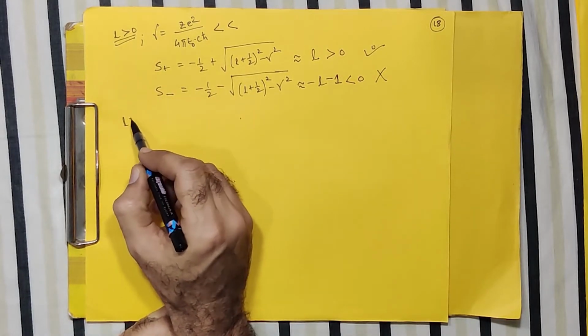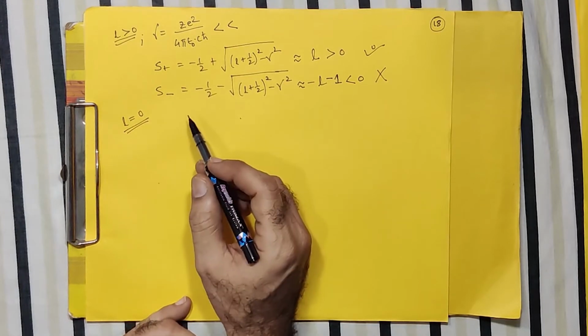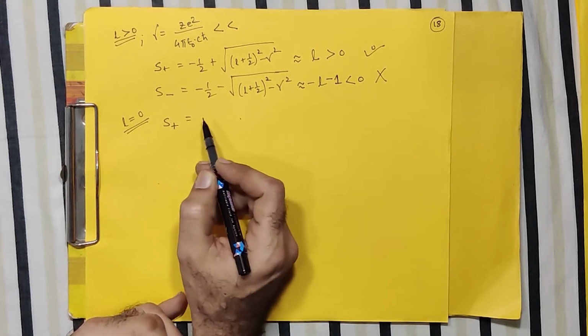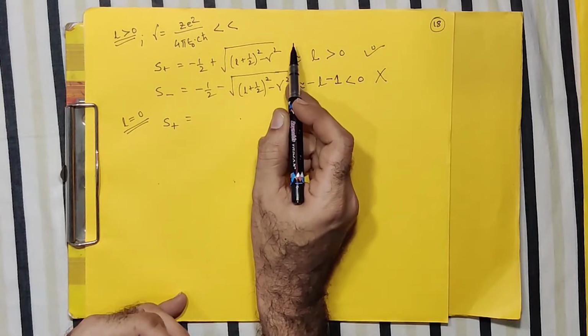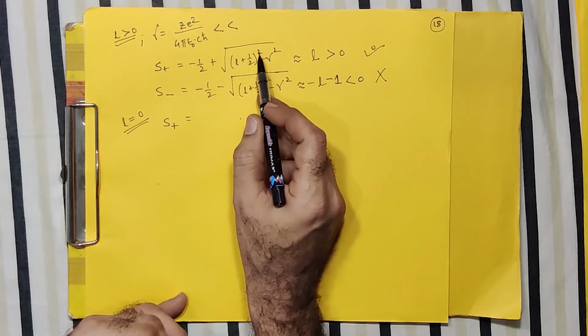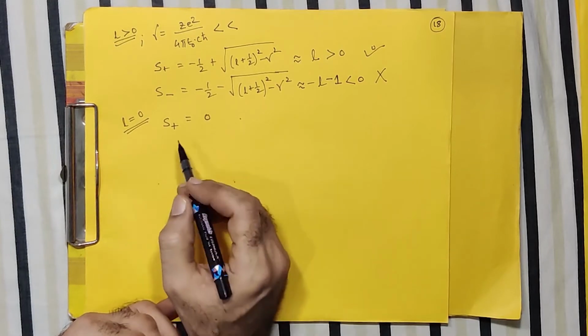If you consider L itself is 0, and again gamma is like this, then for this case also I can write S plus, and in this S plus solution again I ignore gamma squared. L in our case now is 0, so it will be only half square, so minus half and plus half, so it will be exactly 0.